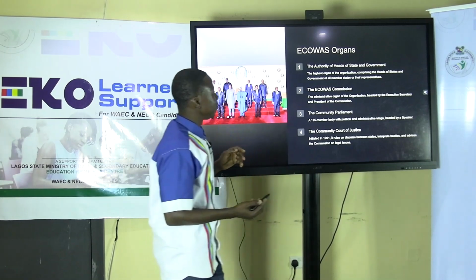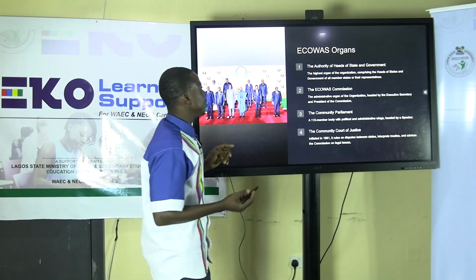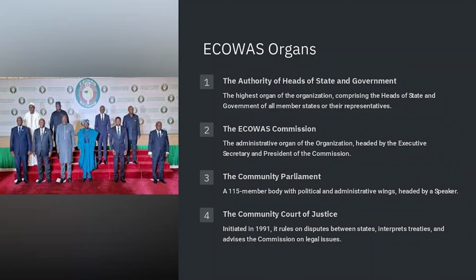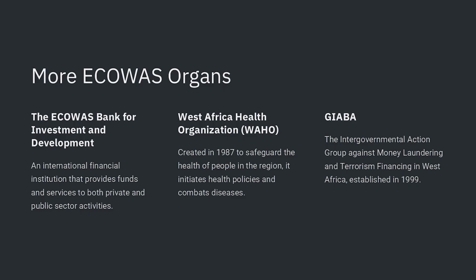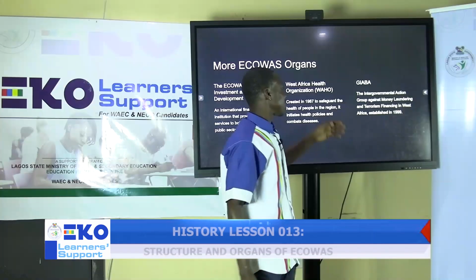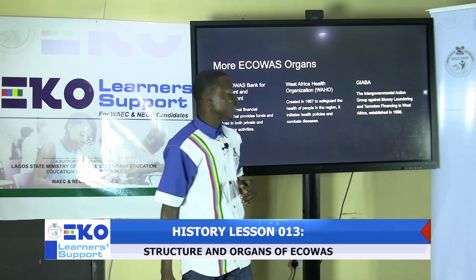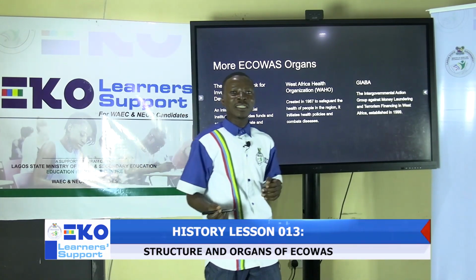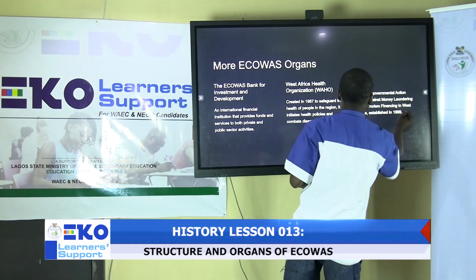So the 7 major organs include the Authority of Heads of State and Government, the ECOWAS Commission, the Community Parliament, the Community Court of Justice, the ECOWAS Bank for Investment and Development, the West Africa Health Organization, and the Inter-Governmental Action Group Against Money Laundering and Terrorism Financing in West Africa, which was established in 1999.